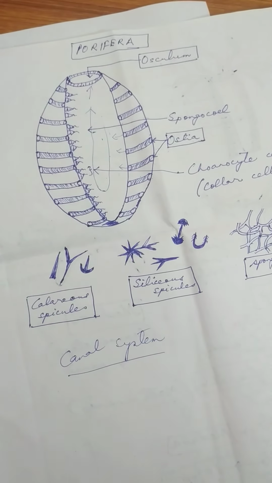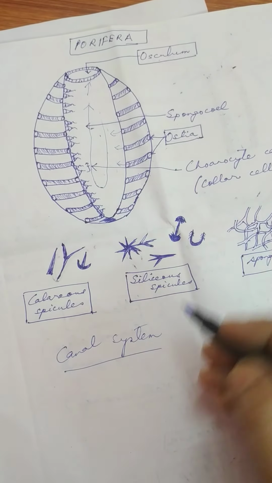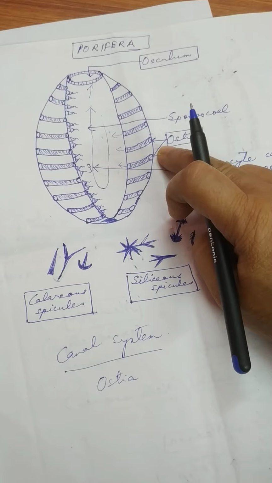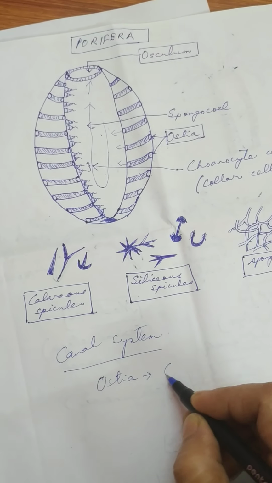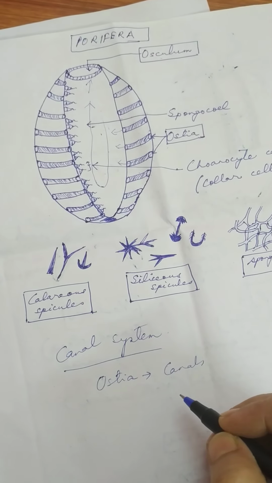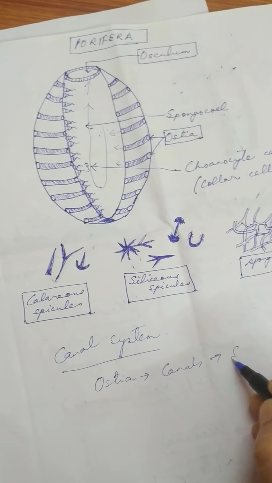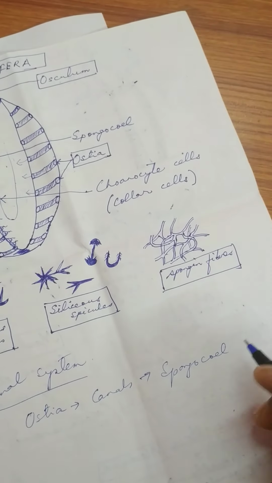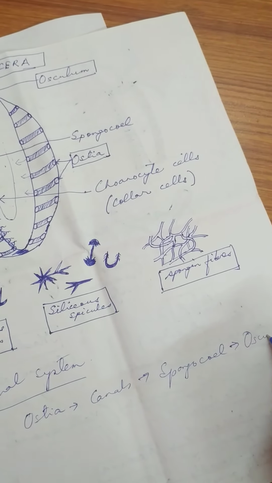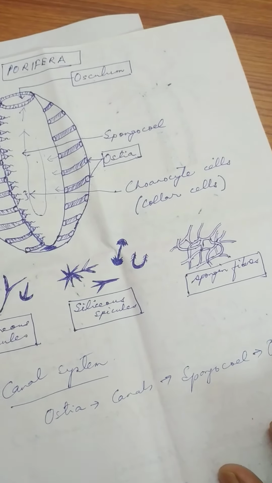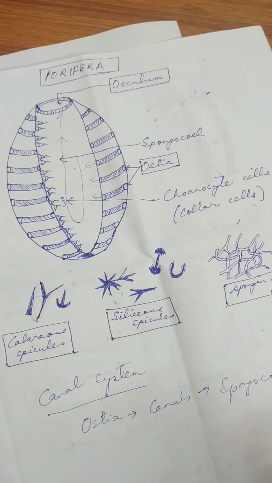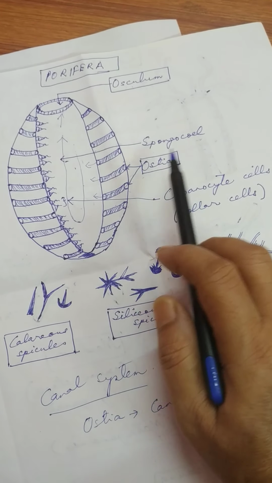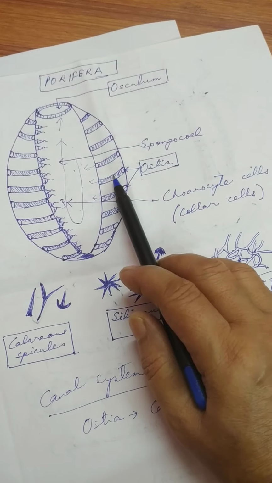So in the canal system, what will you find present? Ostia, then canals, then spongocoel, and the last, osculum. Okay, now look at the movement of the water, that is the transport of water through the body of the sponge. Through the ostia, water will enter.